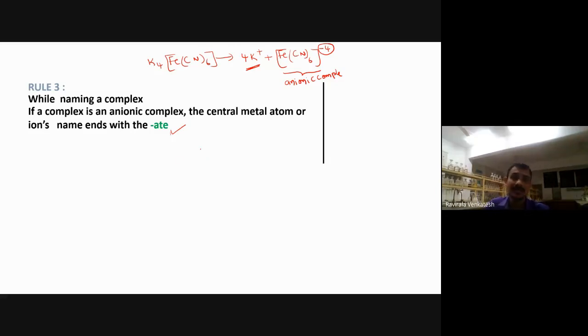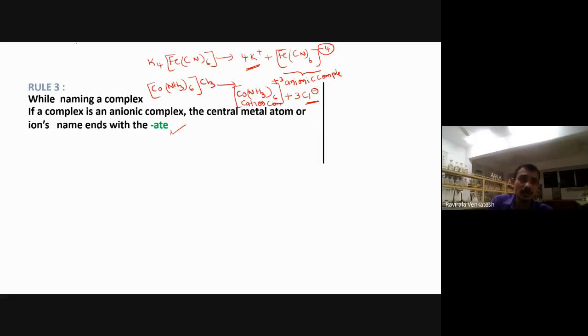Sometimes the complex compound will get a cation also. I will show that one also. [Co(NH3)6]Cl3. Now dissociate this one. What we get here? [Co(NH3)6] with 3 positive charges, and 3 moles of Cl minus, so here 3 negative charges are there. Now this is called what actually? Cationic complex. This is called cationic complex.